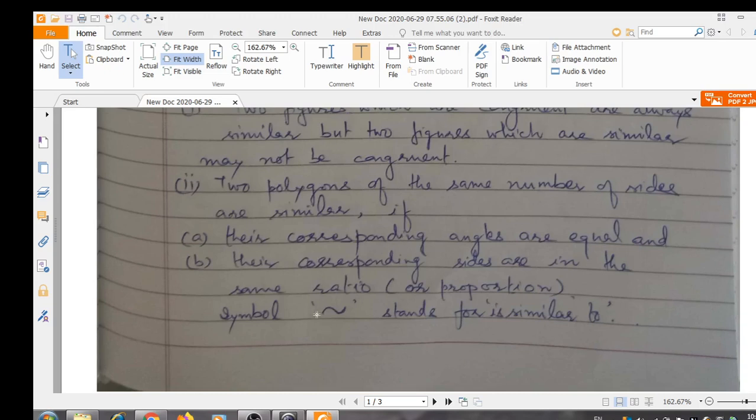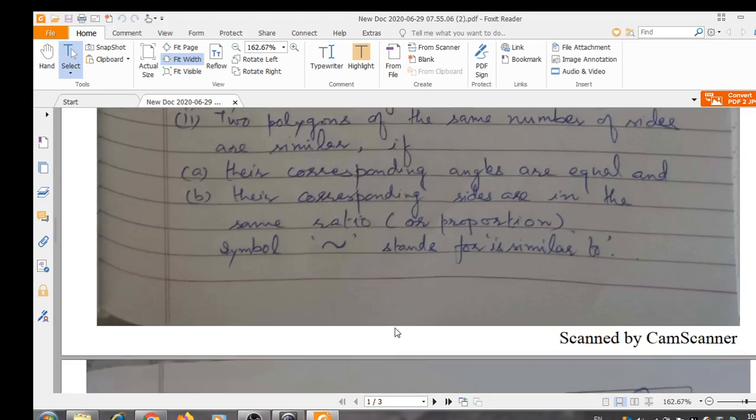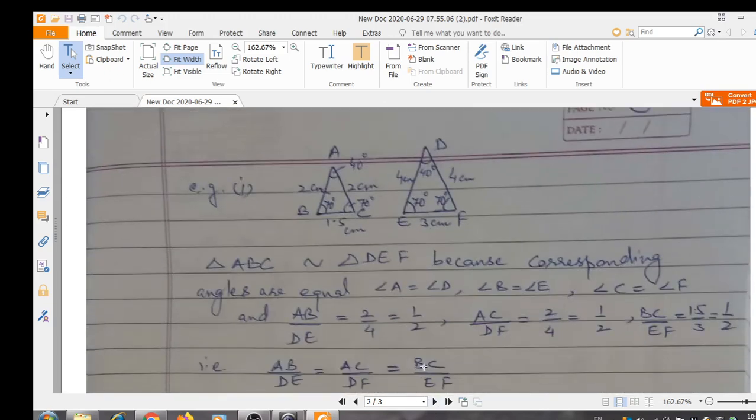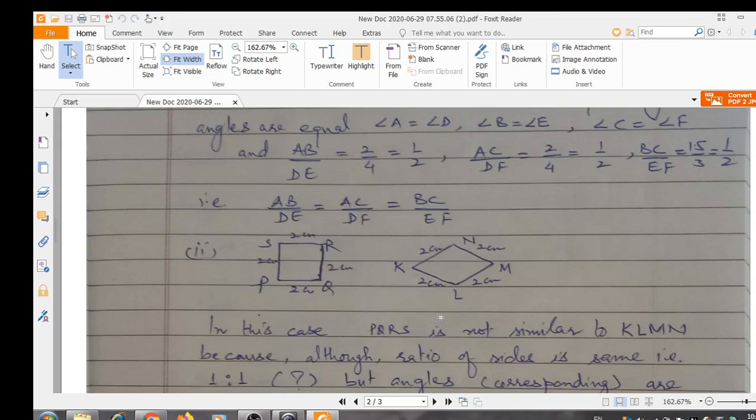This symbol, which we have used partly in congruence also, stands for "is similar to", one figure is similar to the other one. As you can see, I have taken some examples. In this case, triangle ABC is similar to triangle DEF because their corresponding angles are equal and the corresponding sides are doubling. AB becomes DE in the ratio 1:2. So we can say ratio is same.